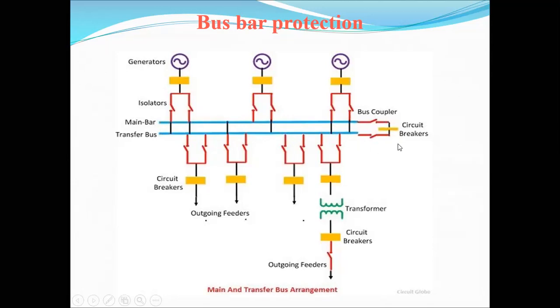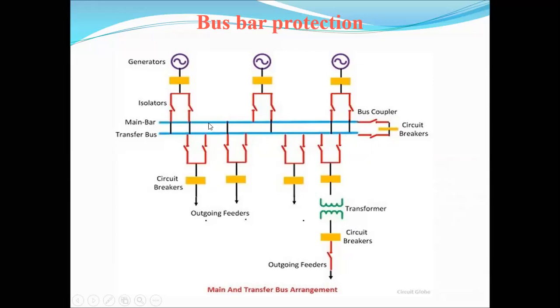They are joined by these bus couplers, indicated by the maroon color. In the bus couplers we use circuit breakers and isolating switches. By using these bus couplers we transfer the load from one bus to another.